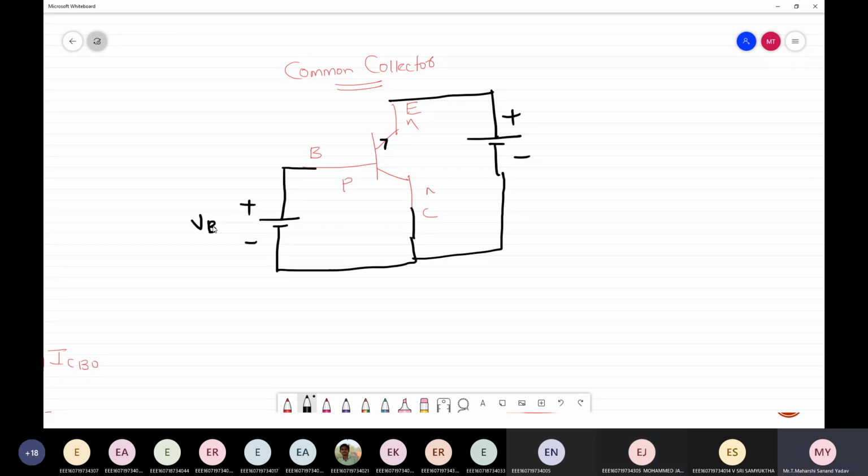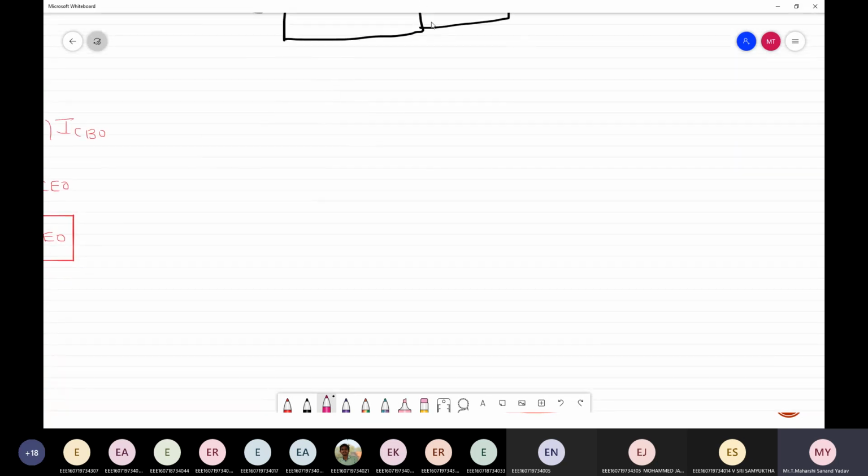So I'm considering this voltage as VBB, this as VEE, and the voltage present between this point and this point is VBC. And here, this is VEC. Next, if I apply KCL at this point, I'll get IE equal to IB plus IC. This is equation number 1.